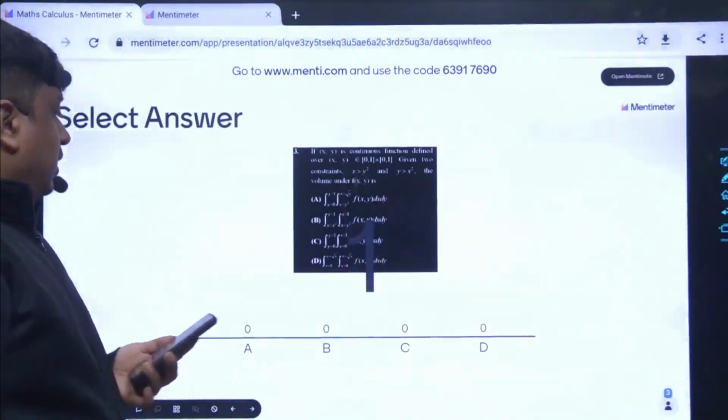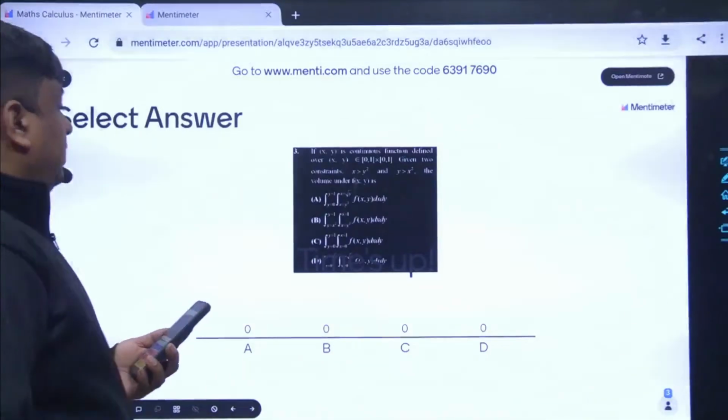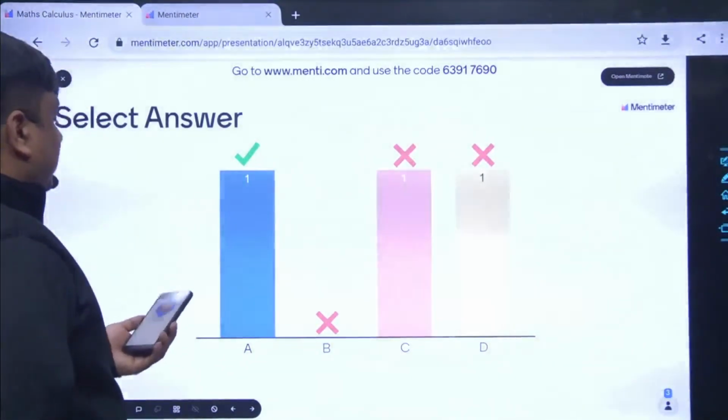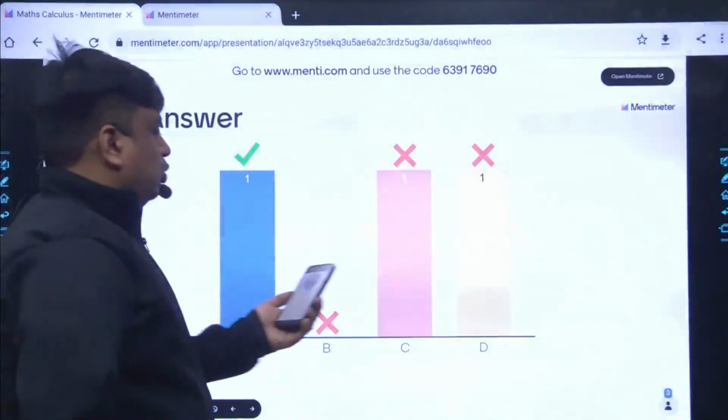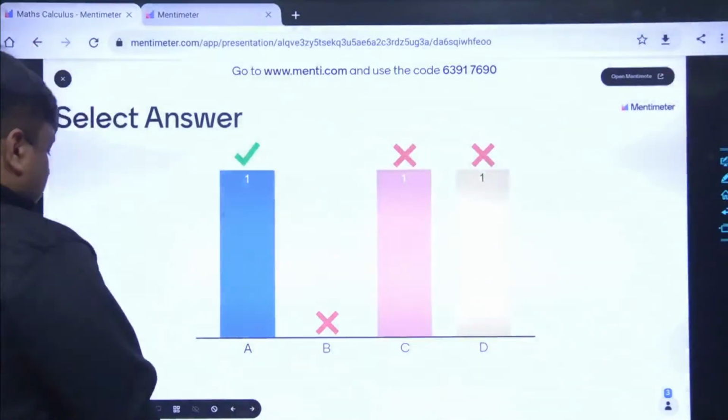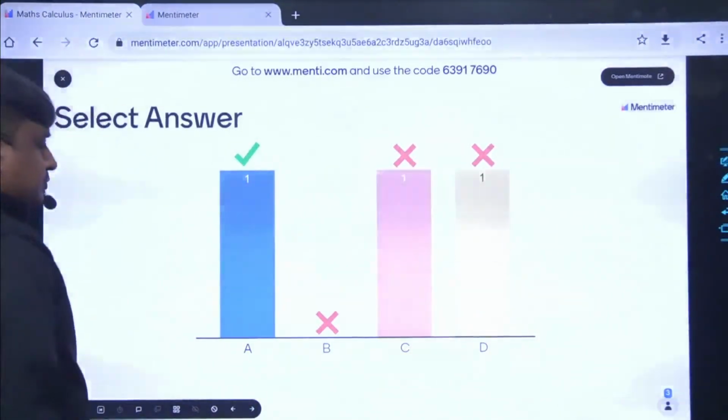3, 2, 1, boom. Let's see how many people gave the correct answer for this given question. My dear friend, A was the correct answer. Two other people gave C as well as D. Yes, let me see who is topping the leaderboard.